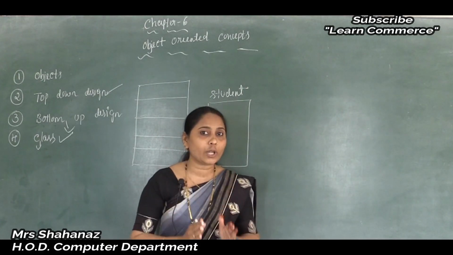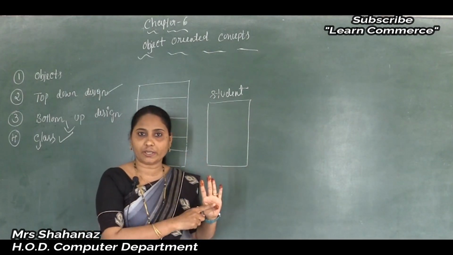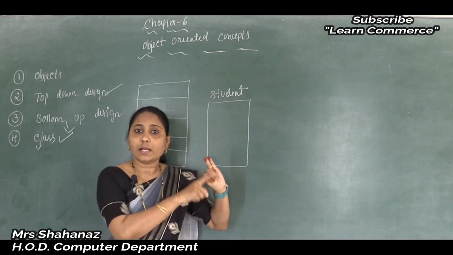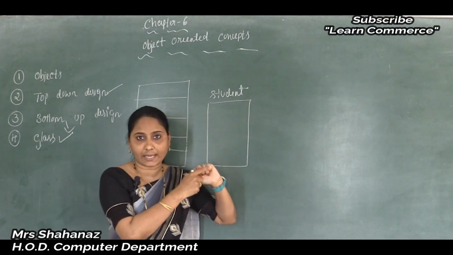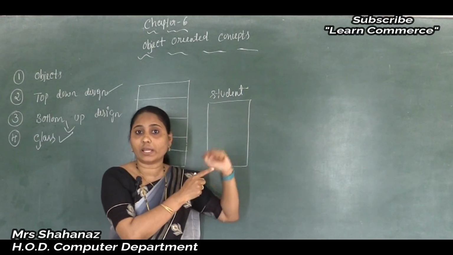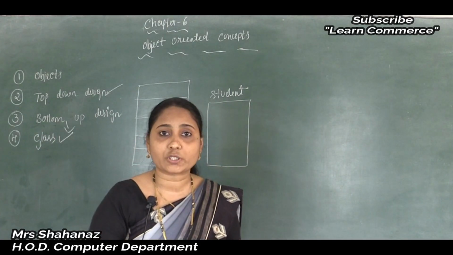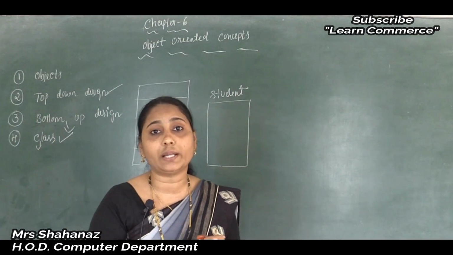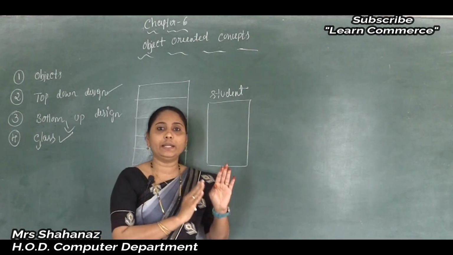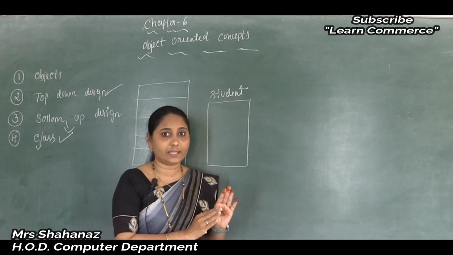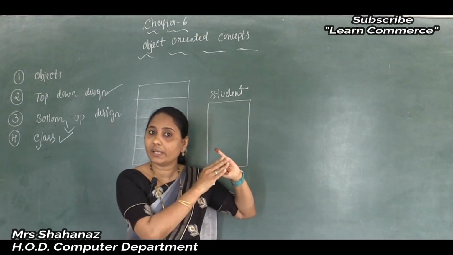So the suitable data for the class student are register number, name, class, address. So all, or a combination, we can select as data for the class student here. Or maybe the class name is fruits. So what are the members, or what data are you going to collect? For the class name fruit, the data we are going to collect are apple, banana, mango, chiku. Clear this point here?